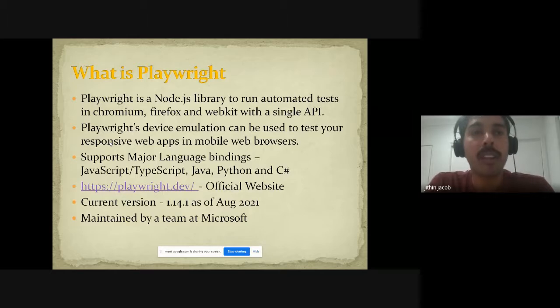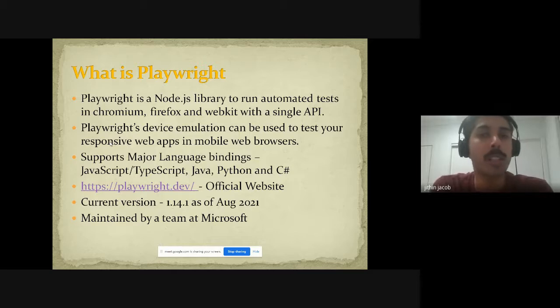So what is Playwright? Playwright is just a Node.js library to run automated tests in Chromium, Firefox, and WebKit with a single API. So we will be able to do cross-browser testing. WebKit here means the Safari browser. Next, Playwright's device emulation feature can be used to test our responsive web apps in mobile web browsers. We will see these features in the demo, how we can do cross-browser testing as well as device emulation.